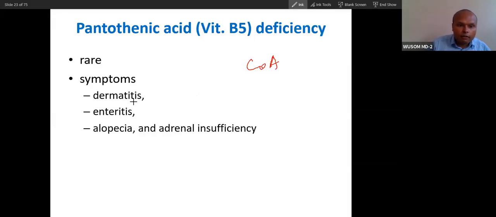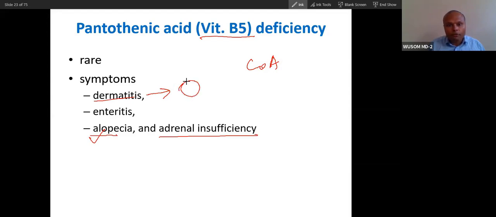You can see here, vitamin B5 deficiency causes what? Alopecia and adrenal insufficiency. Along with that, there is dermatitis, because skin rejuvenation also requires fat, because the membrane is composed of fat. So if fatty acid synthesis is not there, dermatitis and enteritis, intestinal problems, will be there because of pantothenic acid deficiency. Enteritis, dermatitis, alopecia, and adrenal insufficiency.